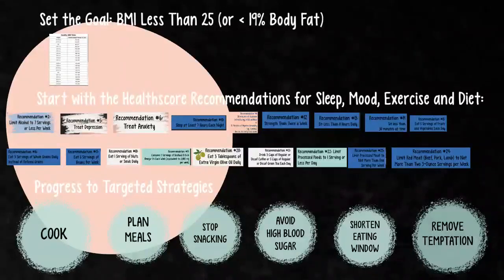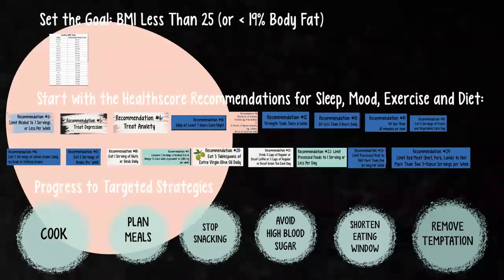So my recommendation is to start with the foundational aspects of sleep, proper mood, exercise, and diet before jumping to the targeted strategies I have for losing weight. So if you haven't done so already, I recommend you optimize these areas before using the strategies in this section.